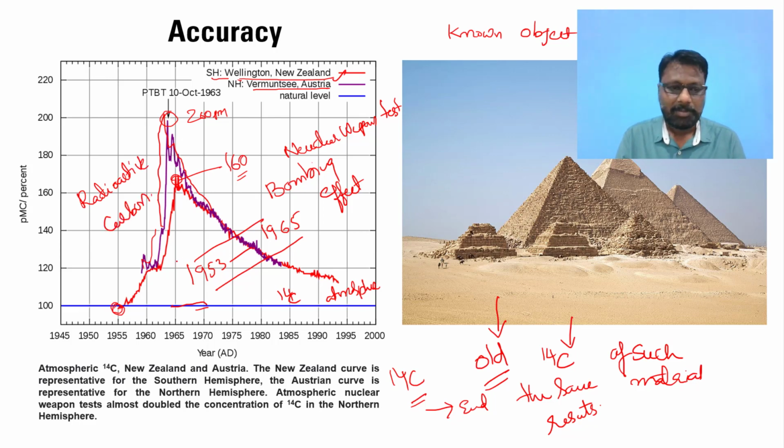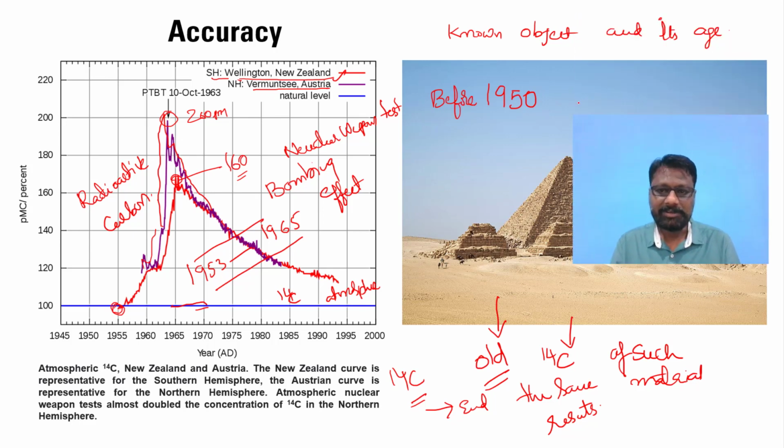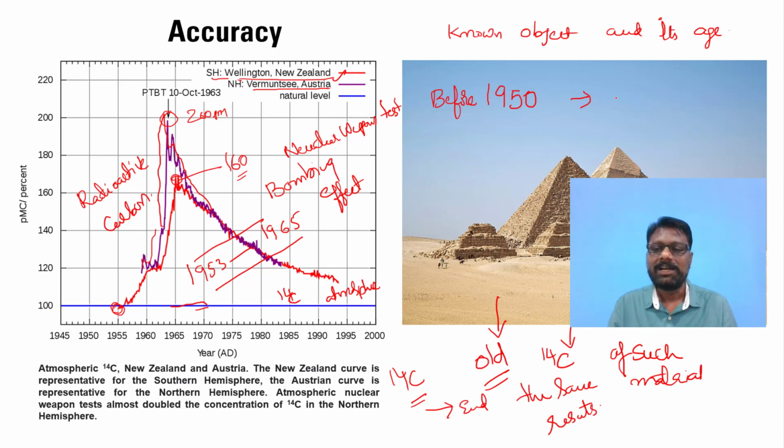Due to this, the accuracy can be tested only for those objects which were fossilized before 1950. And if you test for the determination of age after 1950, due to the high level of radioactive carbon in the atmosphere, you may not end up with an accurate age.